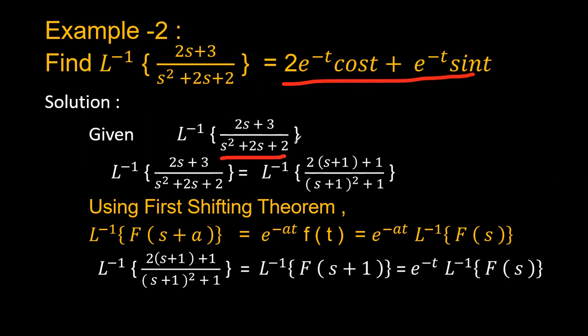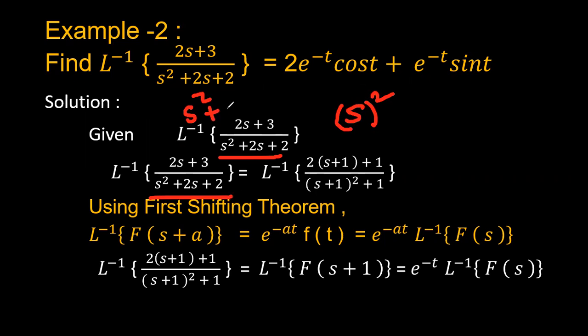Here in the denominator, we have a quadratic expression. Now this quadratic can be simplified as a square plus 2ab plus b square form. So s square plus 2s plus 2 can be written as a square plus 2 into a into b. What is a here? s. And what should be the b value here? If you want to get the 2s, then if you put the b value as 1, you will get 2 into a into b.